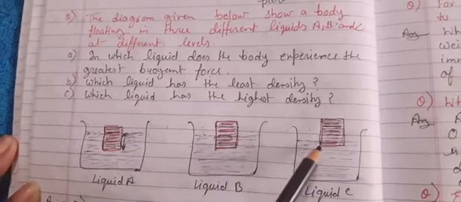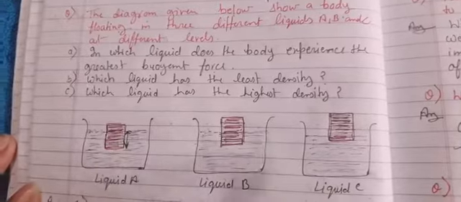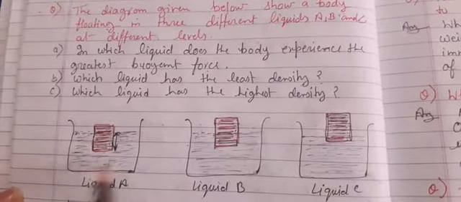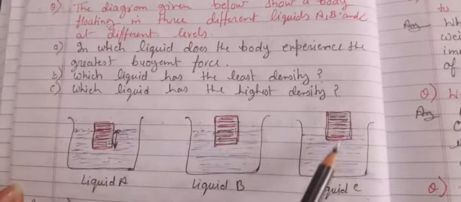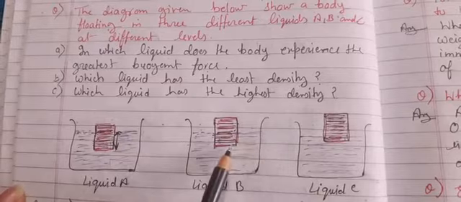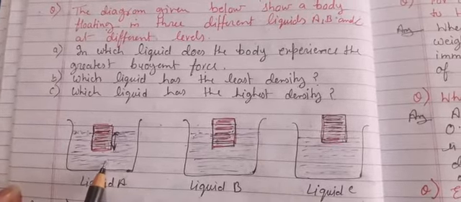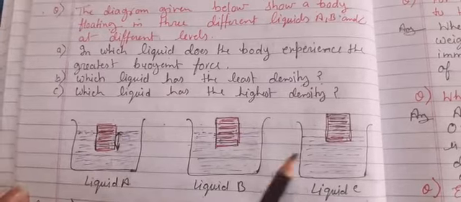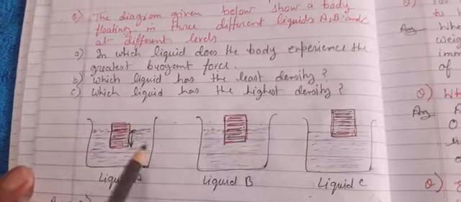Here a small part is inside the water. Before going to the sub-question, first try to understand what is going on. In this liquid the density is highest, that's why only a small part is immersed, and the other liquid's density is lesser than that, and this liquid has the least density. All are floating, not a single one is sinking.